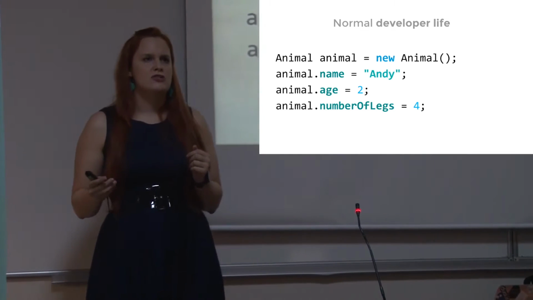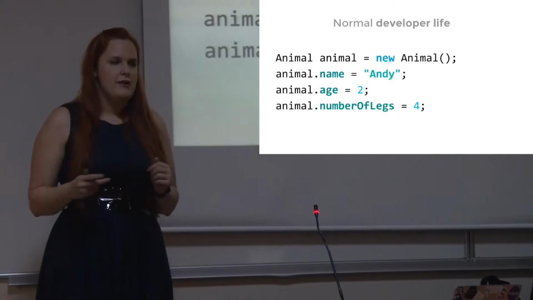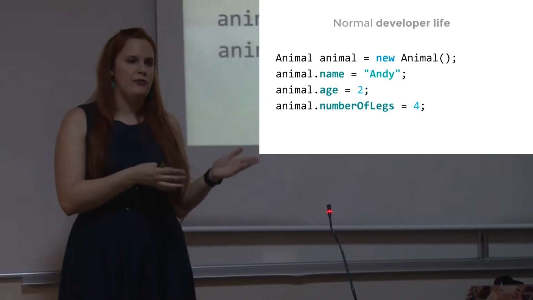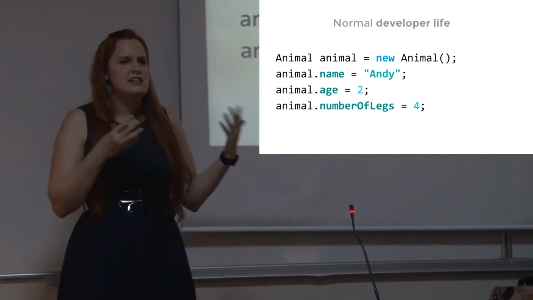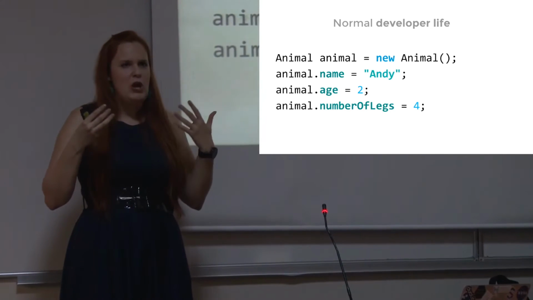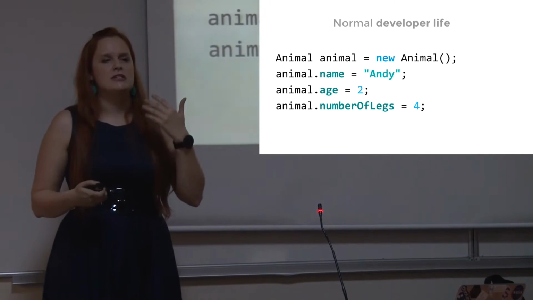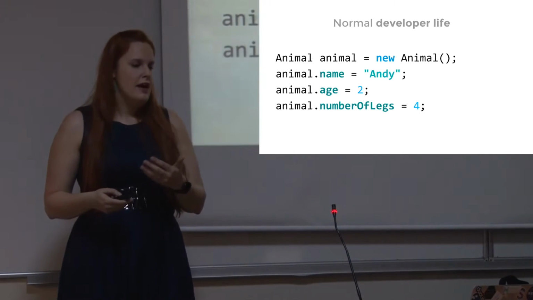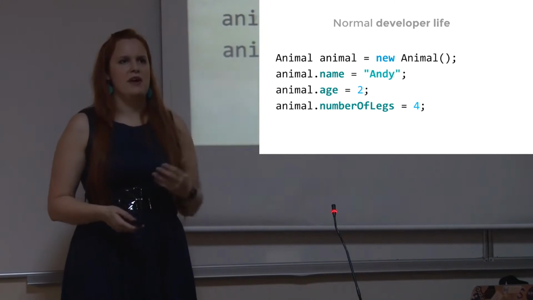Then I will assign the value of 2 to attribute age, and then, for example, I will assign the number of legs to the value 4. But when you will take a look at this example, it's just a lot of code, because you are just repeating the animal word here, and also it could be done much better.